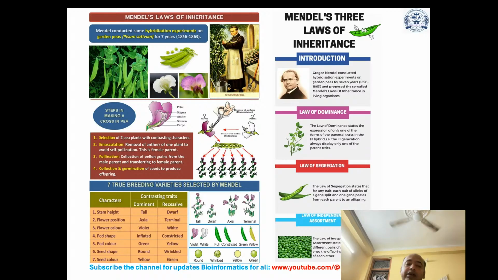Then it comes to the characters. The seven true breeding varieties selected by Mendel were stem height, flower position, flower color, pod shape, pod color, seed shape, and seed color.